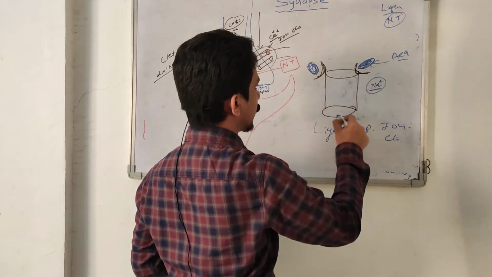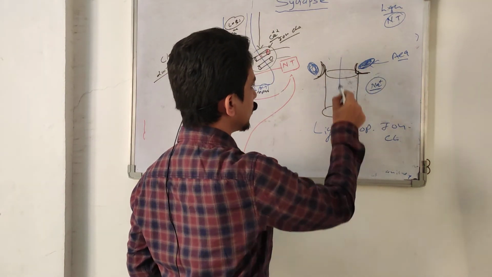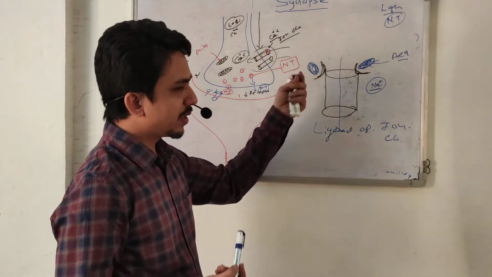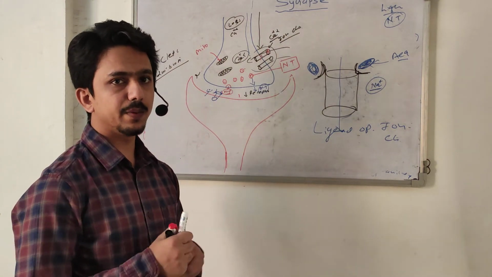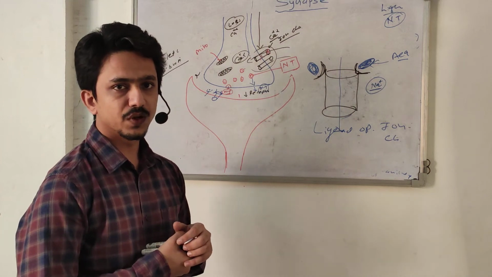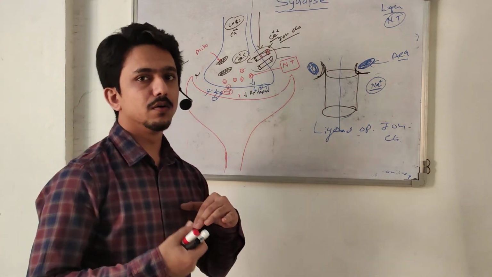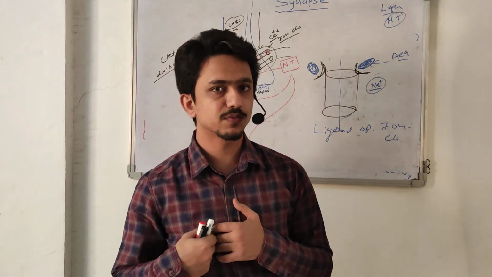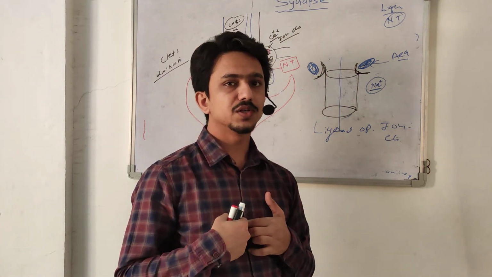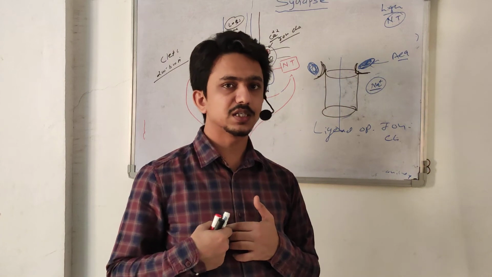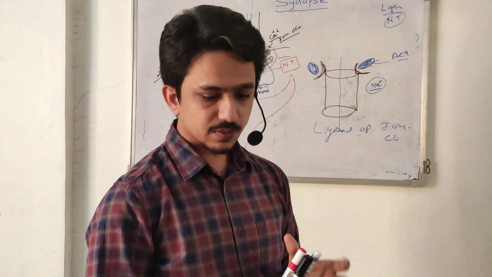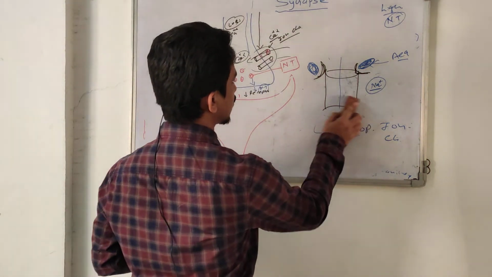Whenever it binds, the channel opens and transmits sodium from outside to inside. This ligand may be ATP, as in the ATP sensitive ion channel. We will see in our discussion of the pancreas that beta cells have a special type of potassium ion channel which is sensitive to ATP.